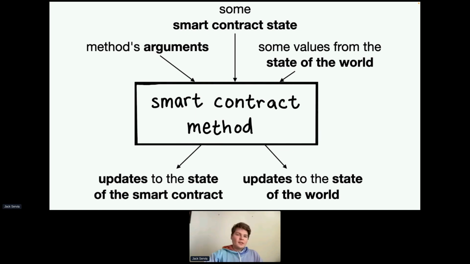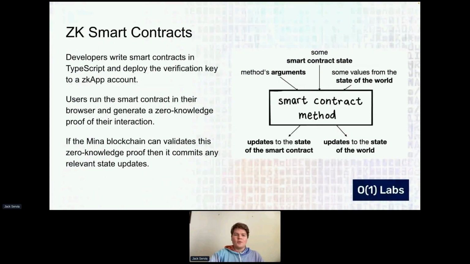And we pass all these things in, we run our smart contract method, and we prove that we did it correctly. And what we get out is this list of updates, state updates, events, whatever, and then updates to the state of the world. So this, I guess, would also be events, permission changes, that kind of thing, and a zero knowledge proof also. And so we send the zero knowledge proof and these two lists of updates to the blockchain. And if the zero knowledge proof is valid, then we apply these two updates. This is again kind of a rehash.